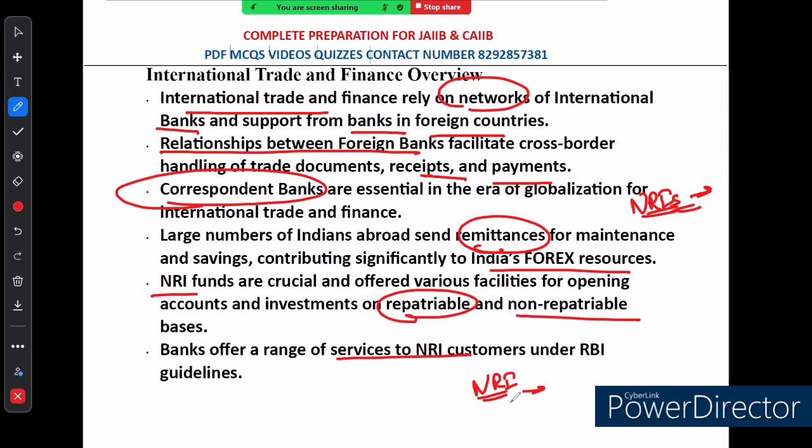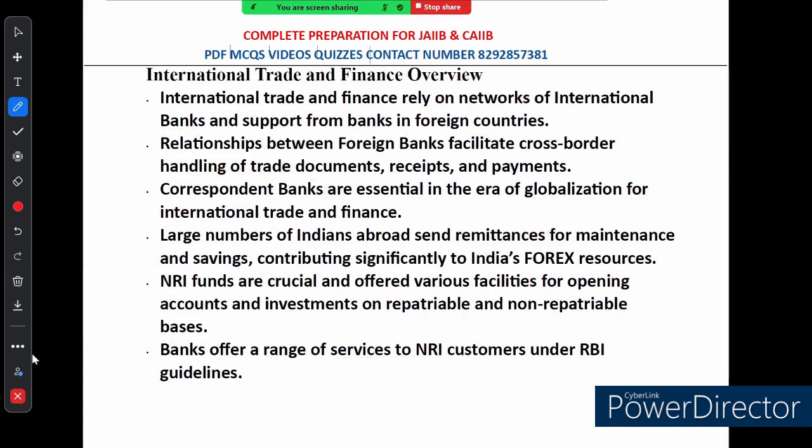Right. So this is a quick overview of how international trade and finance work, the role of banks and the importance of NRI funds. It is amazing to see how interconnected the world is and how crucial these financial networks are for keeping the global economy running smoothly. Now let's come to the next slide.